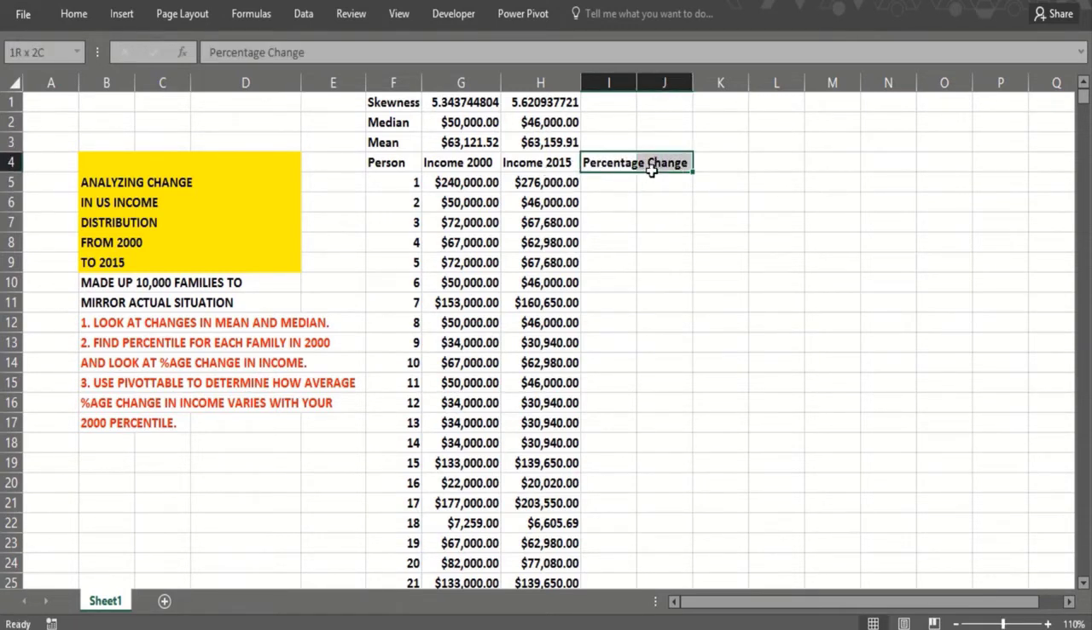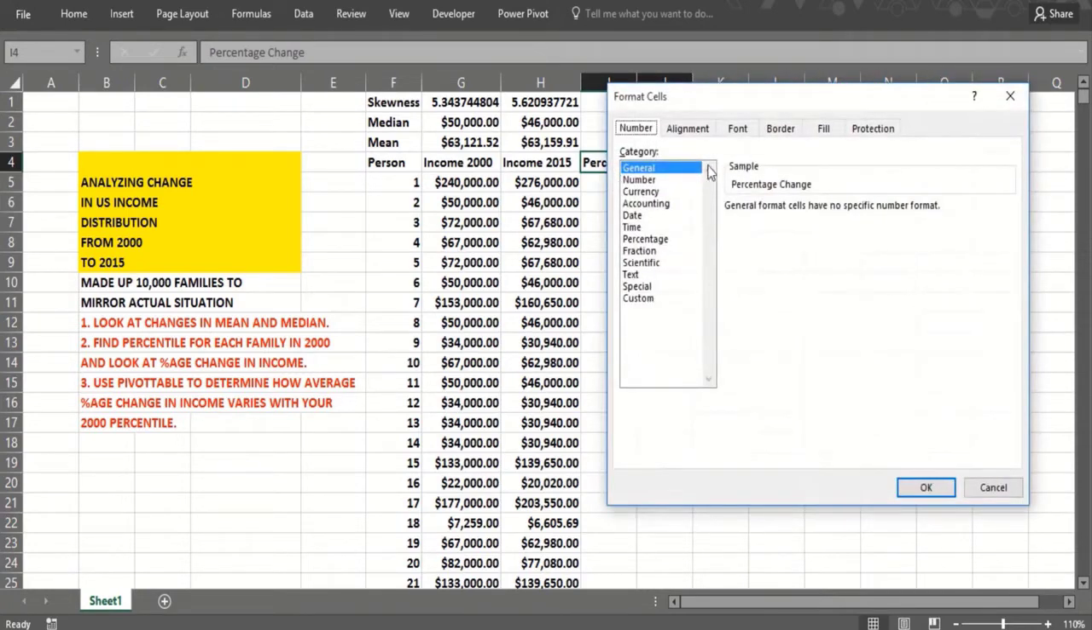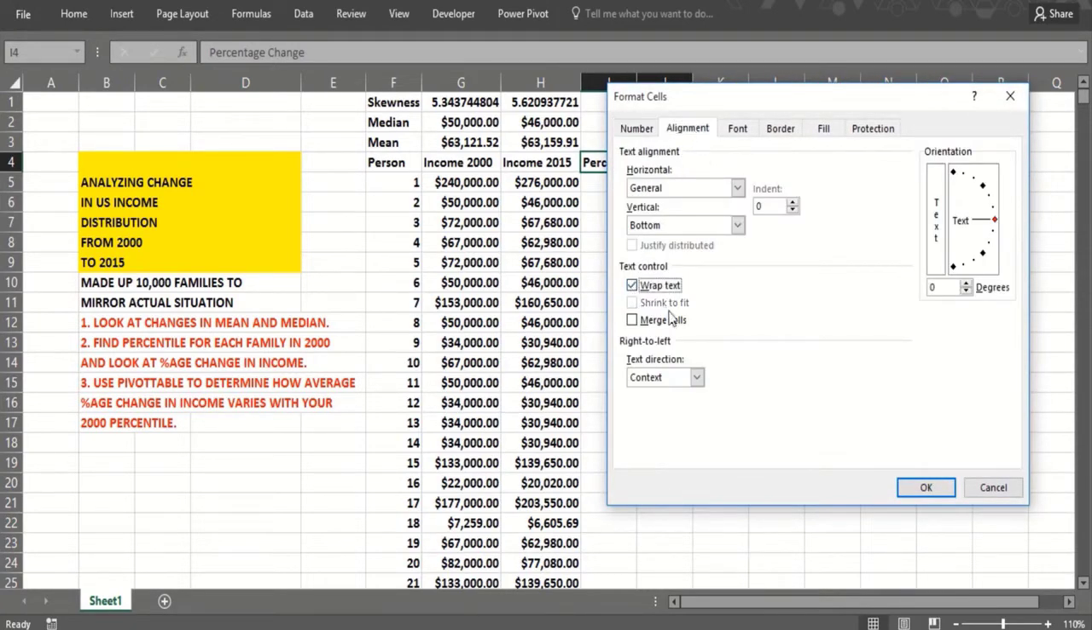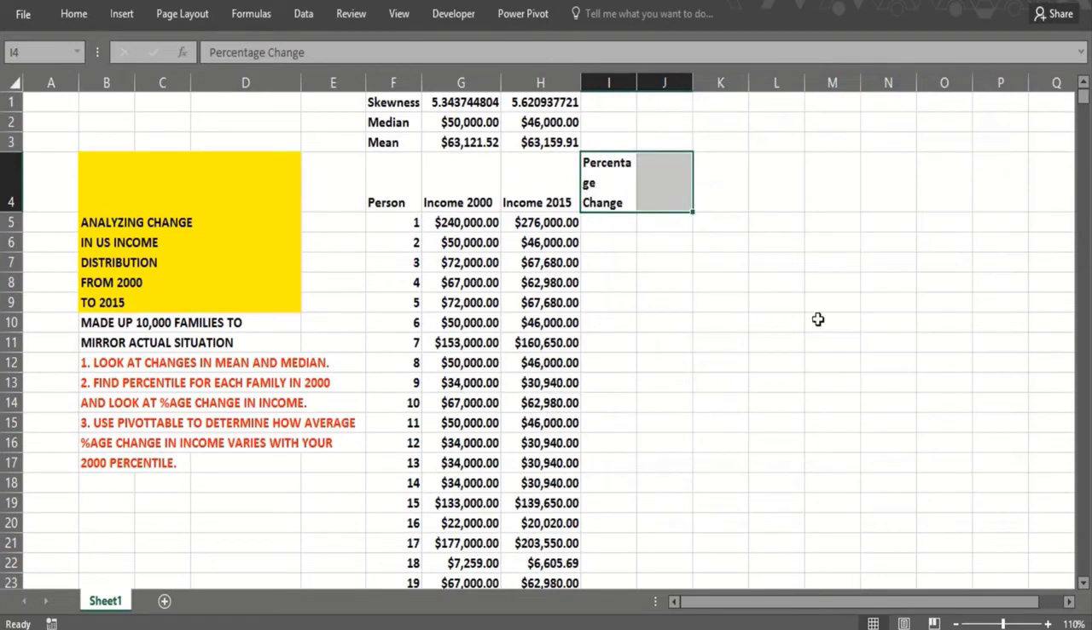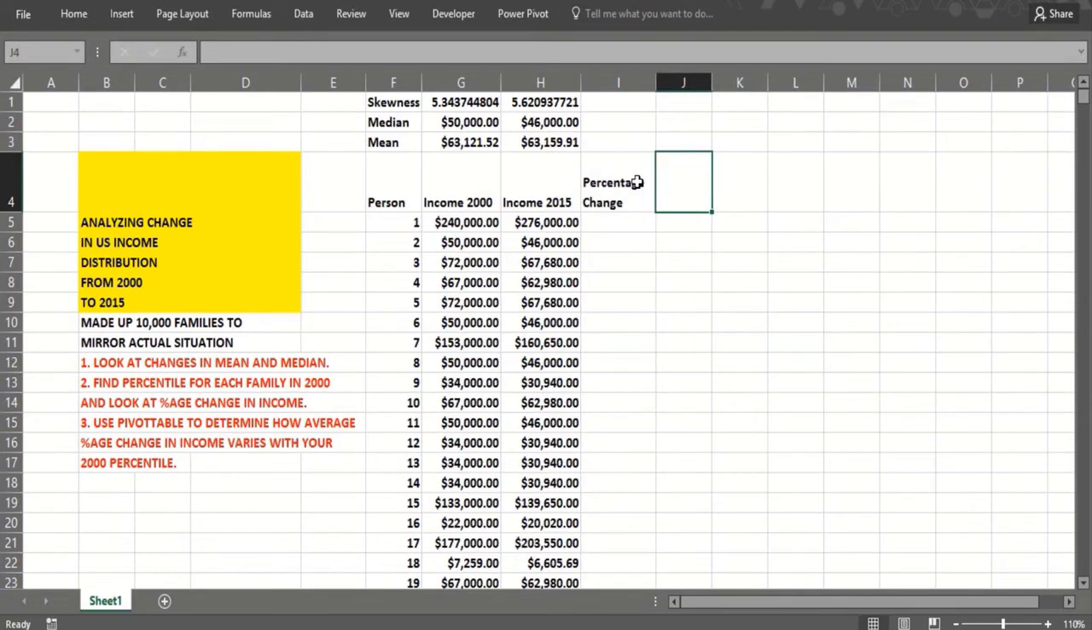And I probably should do a line wrap text. I think that'll look nicer. And then we could look at the 2000 percentile. Where did you rank in 2000?